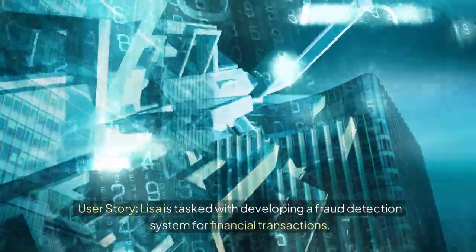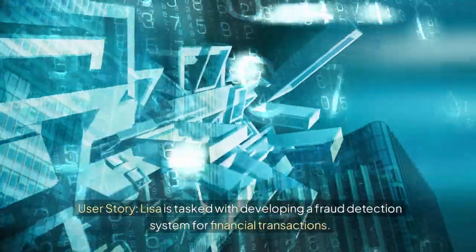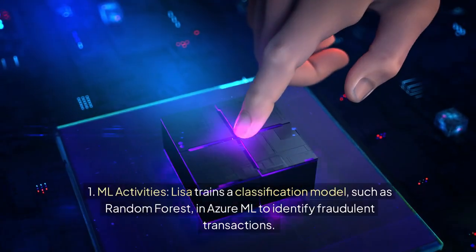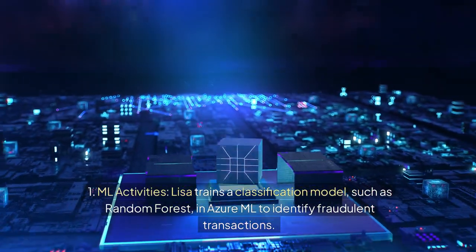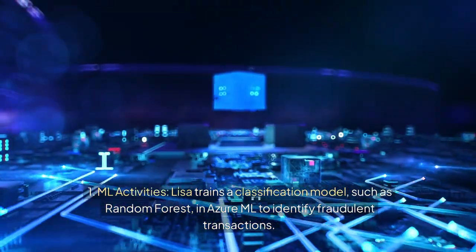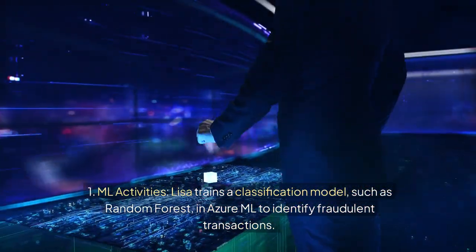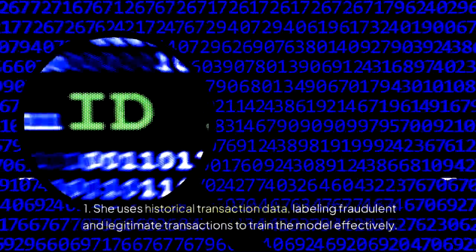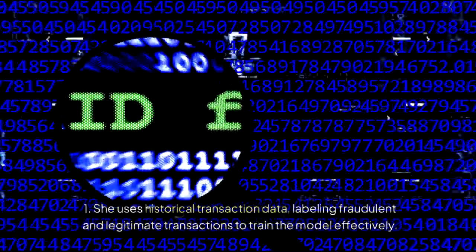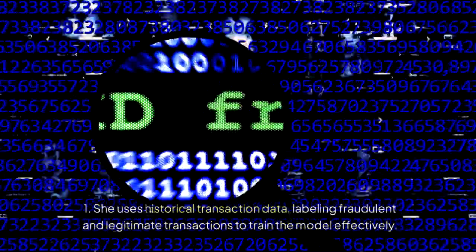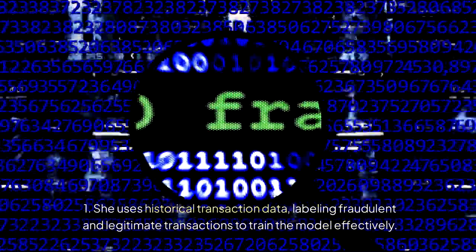Fraud Detection System User Story. Lisa is tasked with developing a fraud detection system for financial transactions. Solution 1. ML Activities. Lisa trains a classification model, such as Random Forest, in Azure ML to identify fraudulent transactions. 1. She uses historical transaction data, labeling fraudulent and legitimate transactions to train the model effectively.